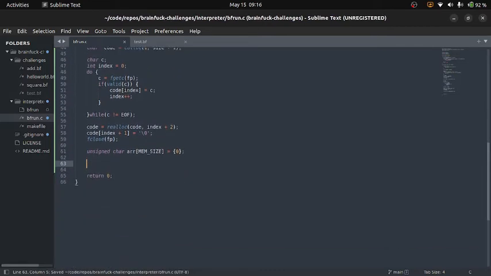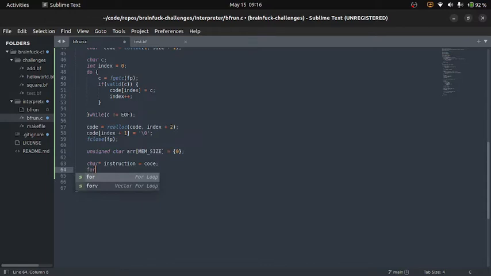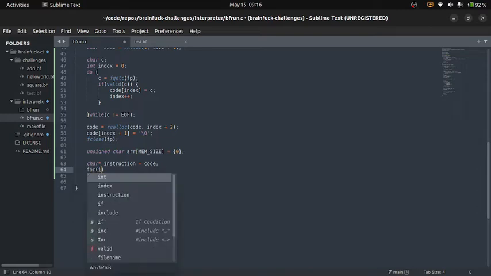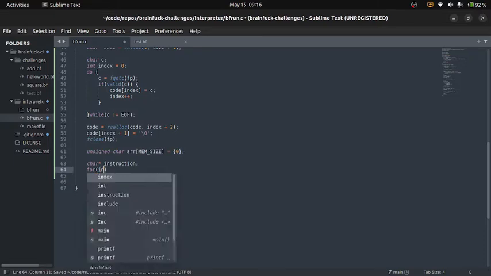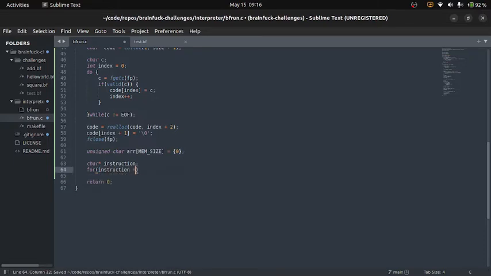So next, what we want to do is go through all of that code. So we'll go and we'll say for, we're actually going to have, well, we'll get to that later. For, sorry about that. For instruction equals code.